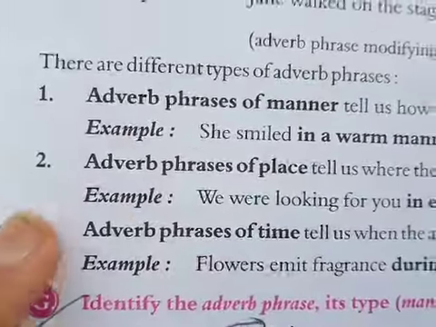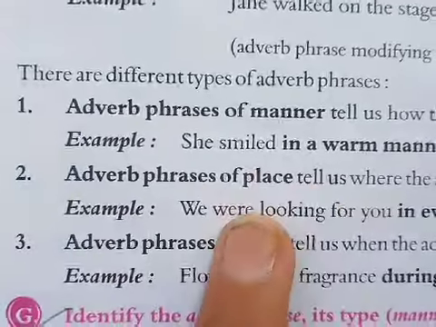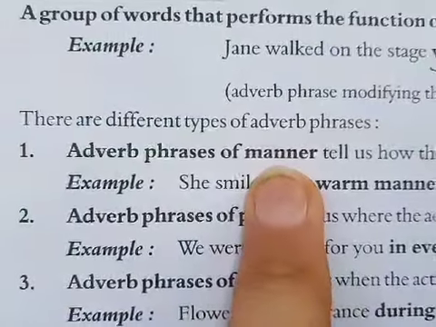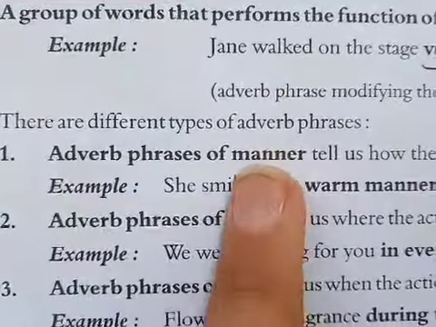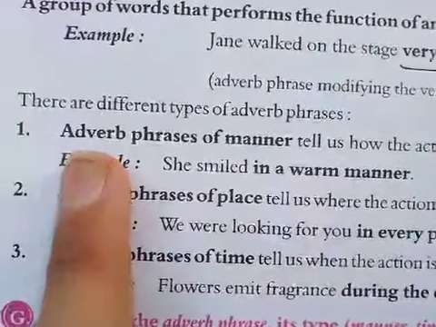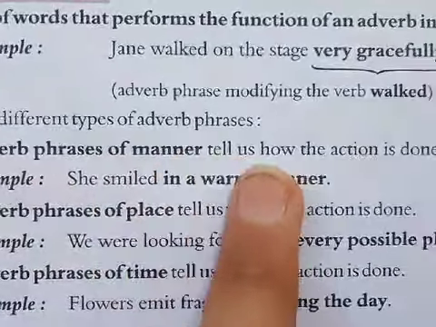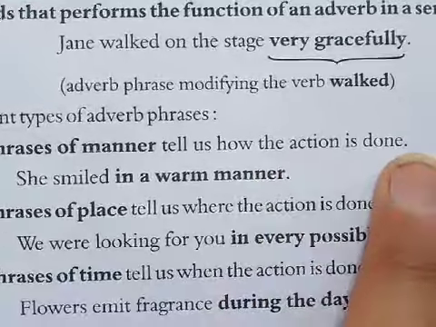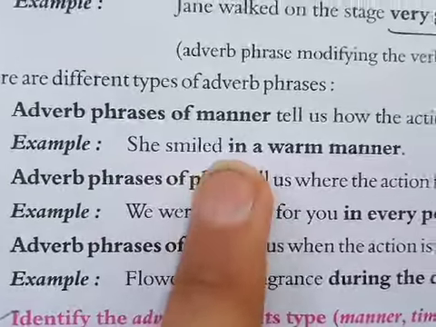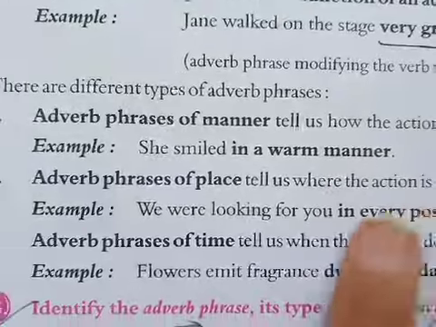Now there are three different types of adverb phrases. First is manner, second is place, and third is time. When you ask the question with how, you will always get the answer of adverb phrase of manner. The definition of adverb phrase of manner: adverb phrases of manner tell us how the action is done, how the action is performed. She smiled in a warm manner.